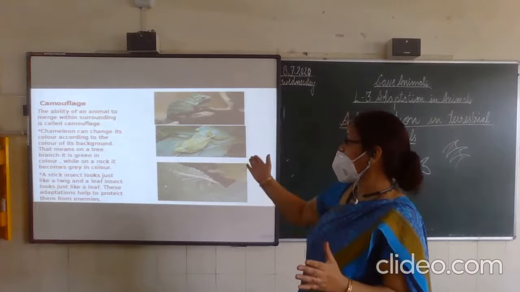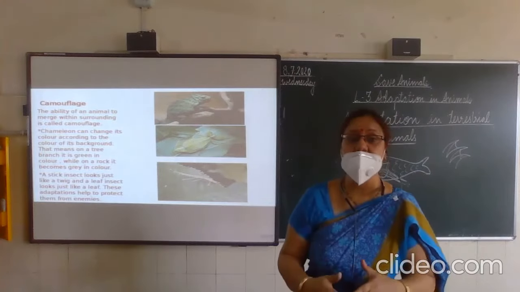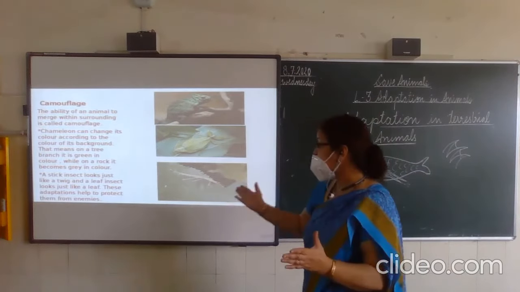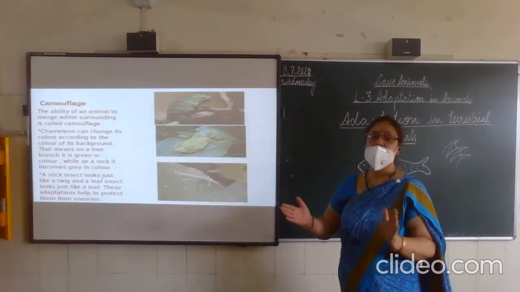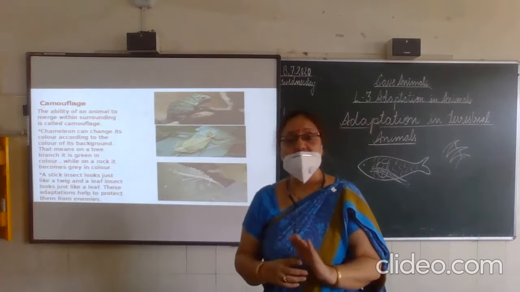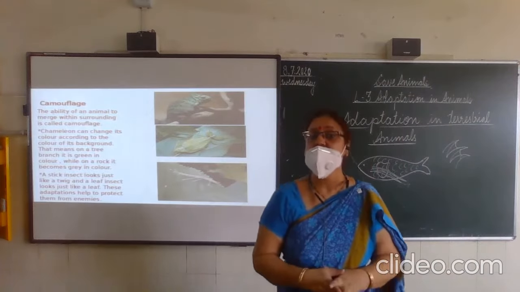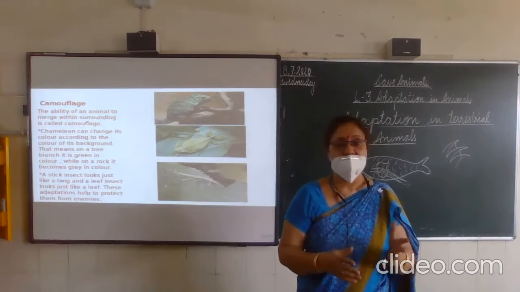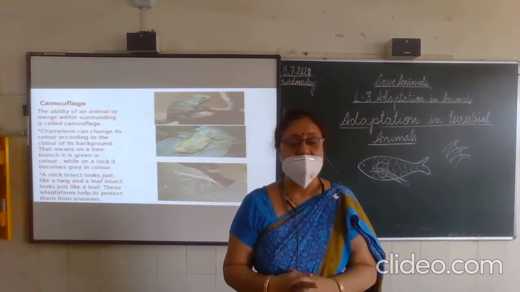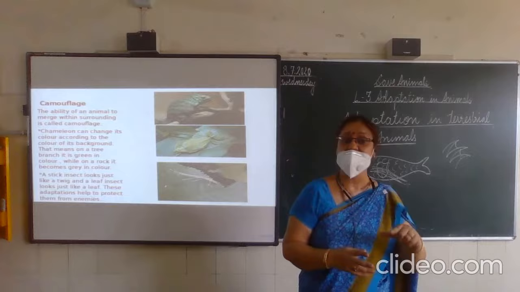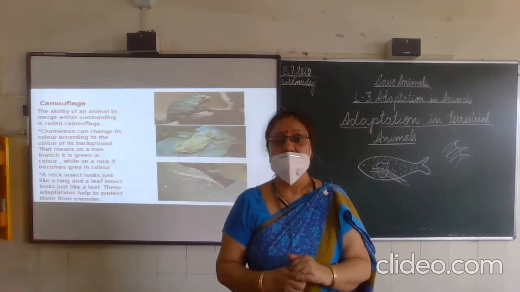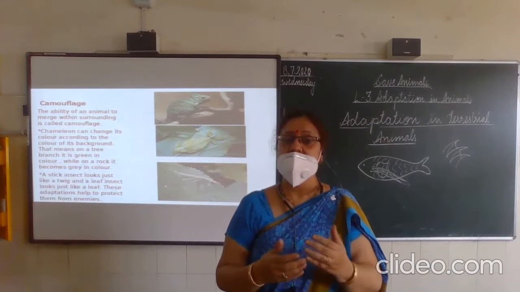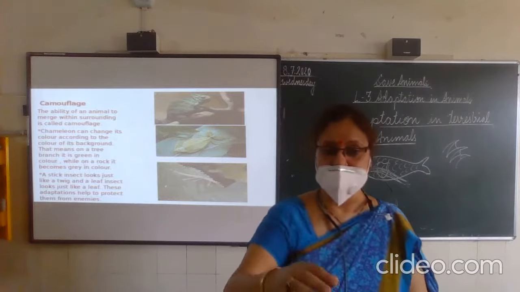In the same way, the leaf insect looks like a leaf. The stick insect looks like a twig. So that enemies cannot recognize them. In the same way, other examples are also there, like the tiger. They have stripes. Zebras have stripes on their body so that they can hide behind tall jungle grass.